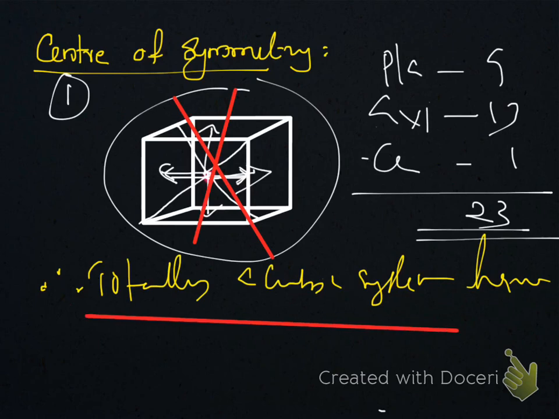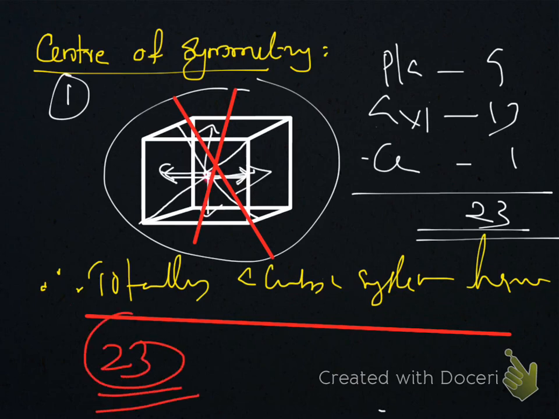So totally a cubic system can have 23 elements of symmetry. So we have completed the topic law of symmetry.